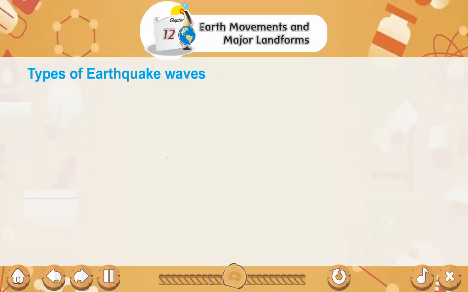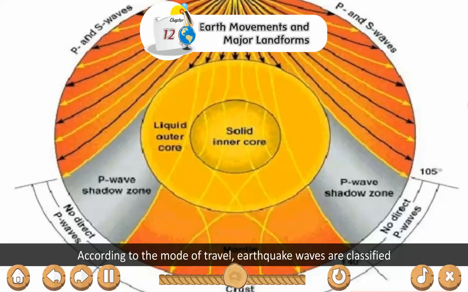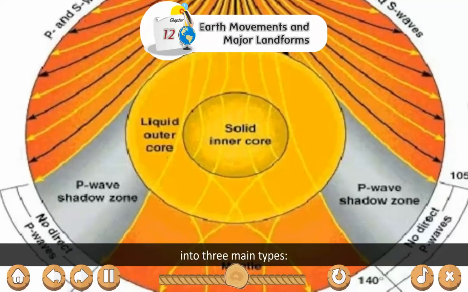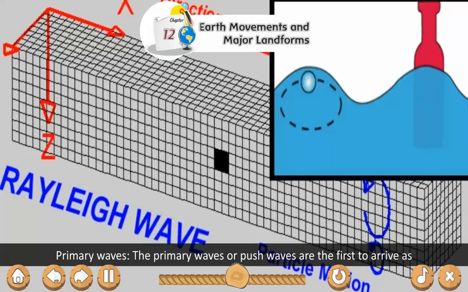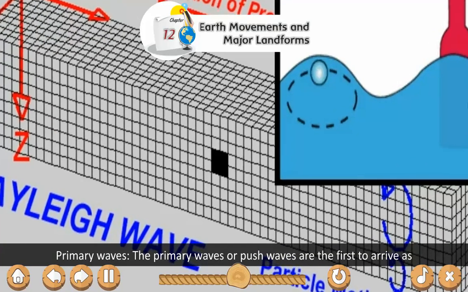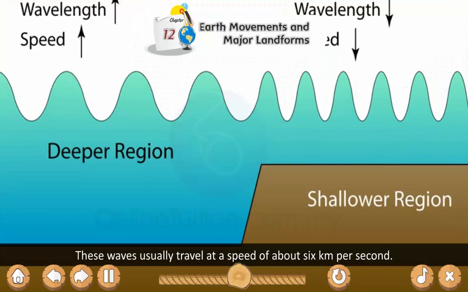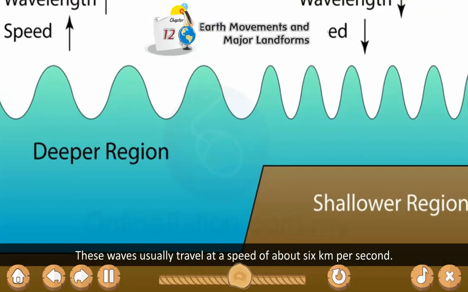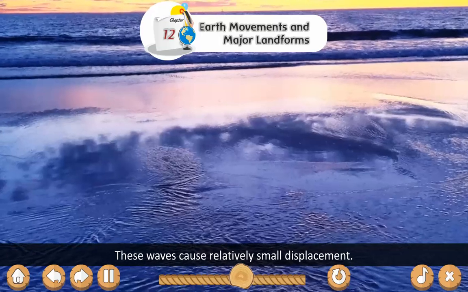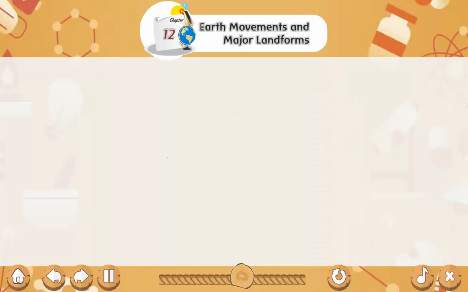Types of earthquake waves. According to the mode of travel, earthquake waves are classified into three main types. Primary waves: the primary waves or push waves are the first to arrive as they are the fastest. These waves usually travel at a speed of about 6 km per second. These waves cause relatively small displacement.